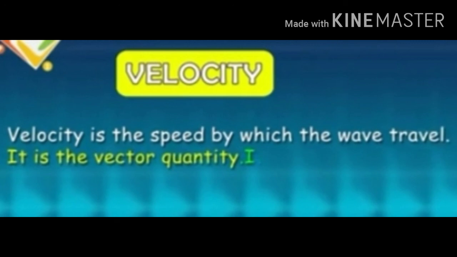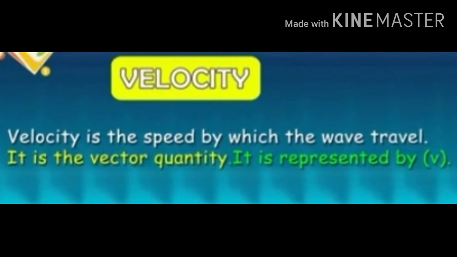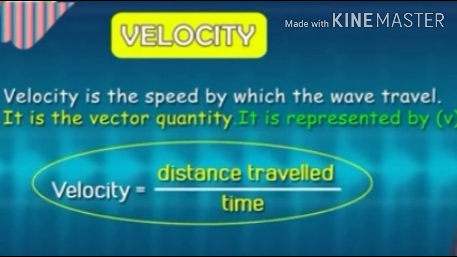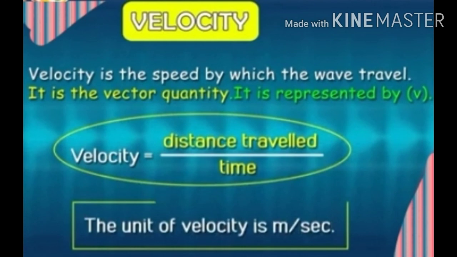It is a vector quantity, represented by v. Velocity equals distance travelled divided by time taken, and its SI unit is meter per second.